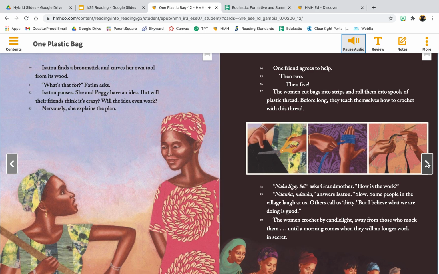"Nakaligibi?" asks Grandmother. "How is the work?" "Ndanka, ndanka," answers Isatu. "Slow. Some people in the village laugh at us. Others call us dirty. But I believe what we are doing is good." The women crochet by candlelight, away from those who mock them, until a morning comes when they will no longer work in secret.